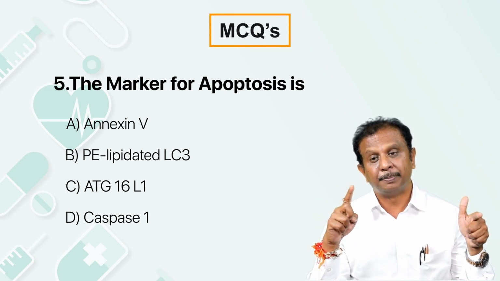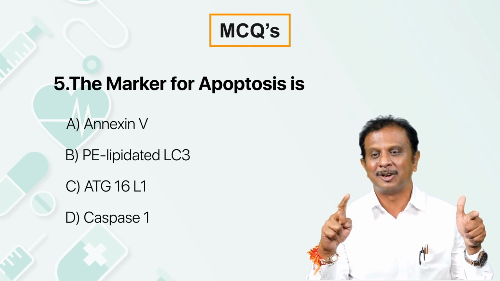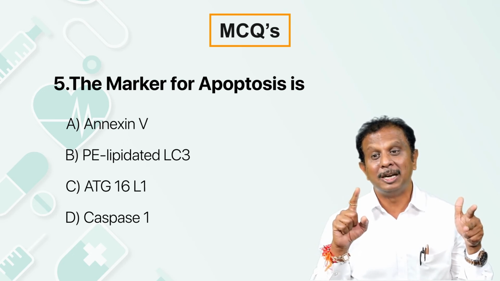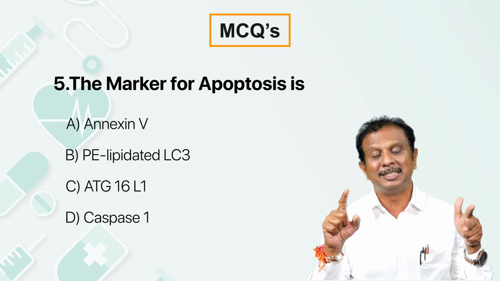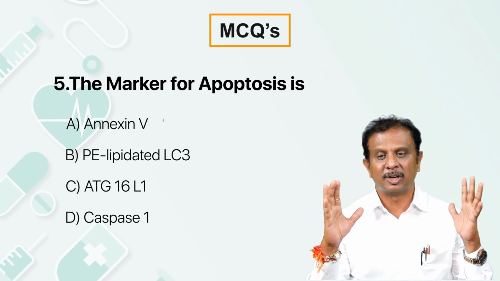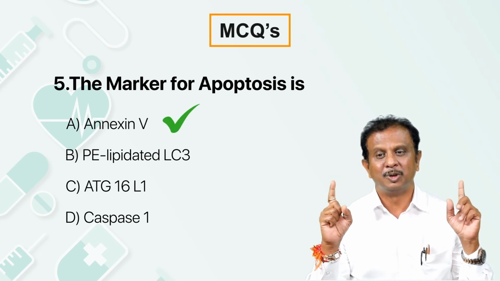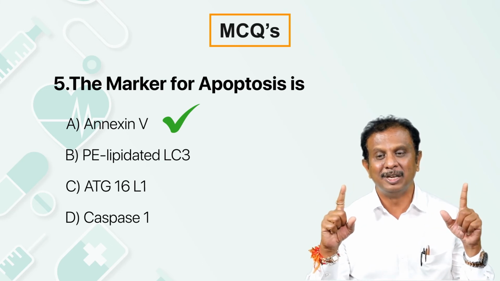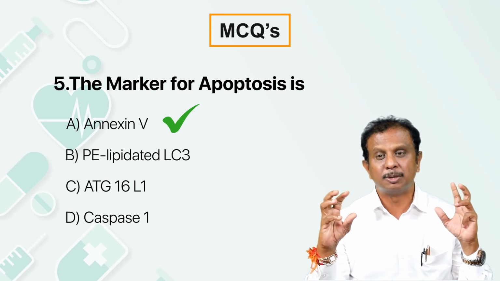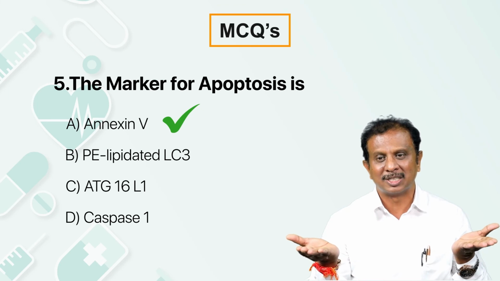ATG16L1 is the protein which is responsible for autophagy. It is a marker for autophagy, not for apoptosis. Phosphatidylethanolamine-conjugated LC3 protein is the one which initiates the process of autophagy, and thus both options B and C are markers for autophagy, not for apoptosis. So whatever is left is annexin V. Remember, annexin 5 goes and gets bound to phosphatidylserine when it starts getting expressed on the outer side.